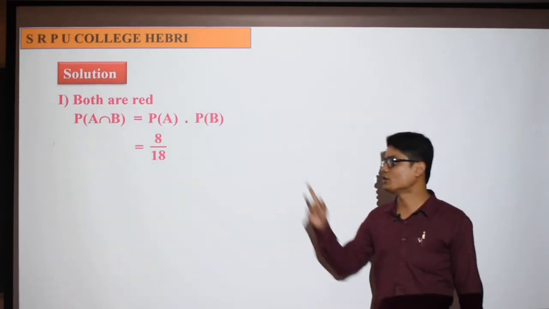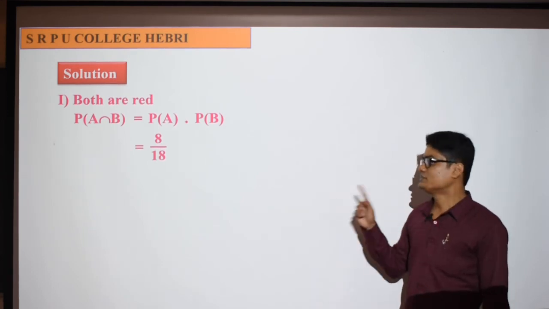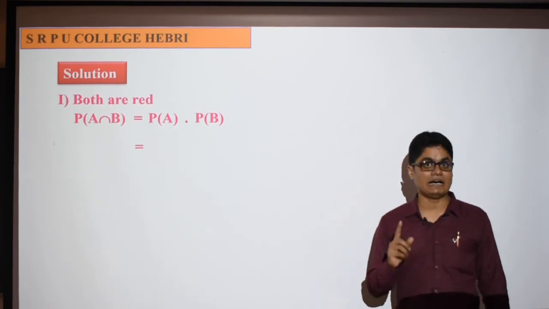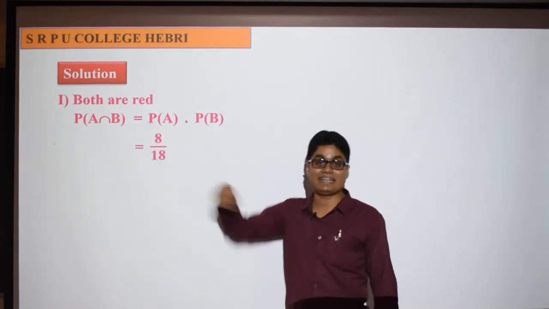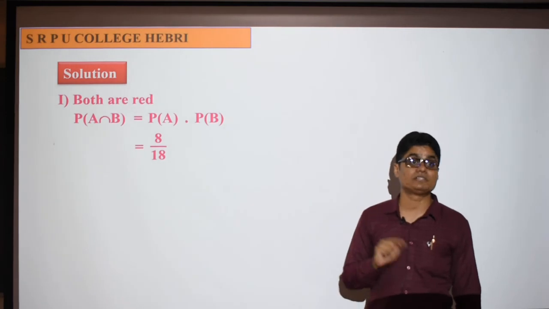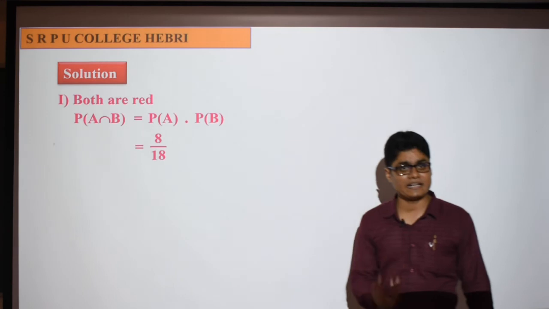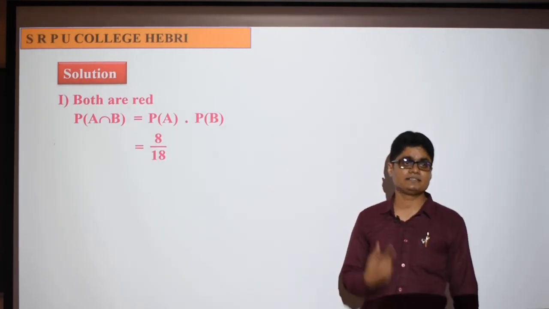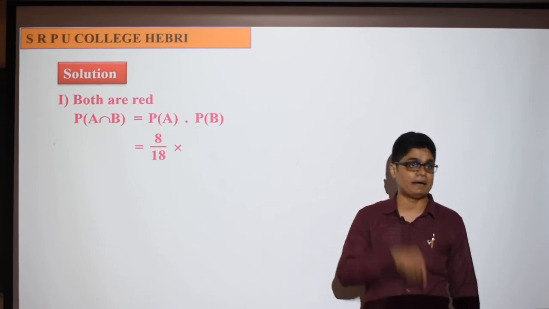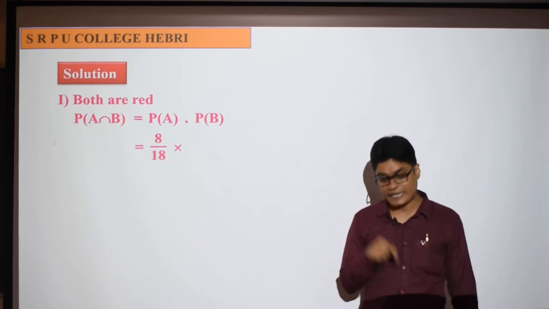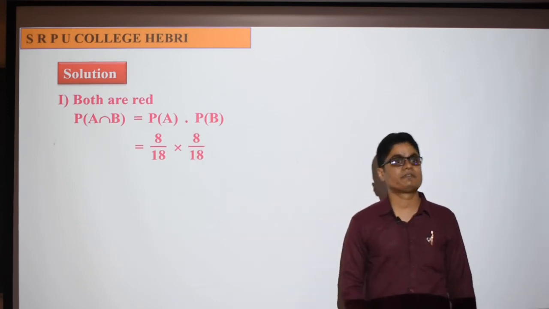Now the question comes how to decide this. 8 by 18. See, the total number of balls is 10 plus 8, that is 18 balls. Out of that, 8 balls are red. So it is 8 by 18. Now what is the probability of B? The second ball is also red. After selecting a ball from the box, we are keeping it back, so with the replacement, again the total number of balls inside the box is 18, and the total number of red balls is also 8.